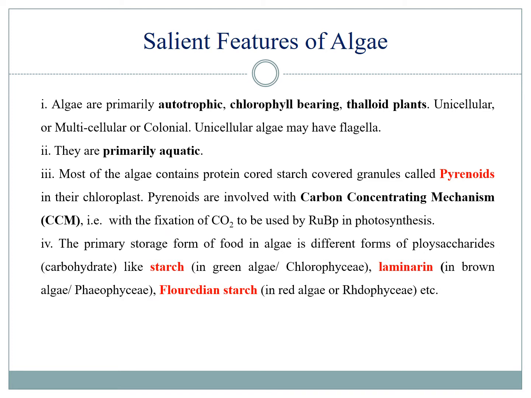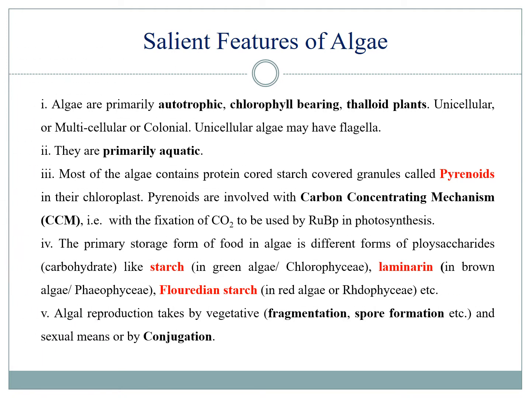The stored food of different groups of algae are mostly polysaccharide, but the particular type of polysaccharide differs depending on the particular group of algae. The normal green algae or chlorophyta mostly store starch, whereas the brown algae store laminarin and the red algae group store floridean starch. The algal reproduction takes place by vegetative way or by sexual way or by conjugation. The vegetative type of reproduction observed in algae are fragmentation and spore formation.